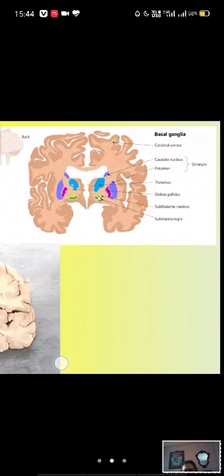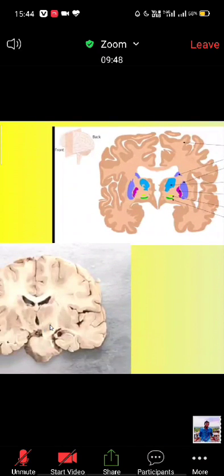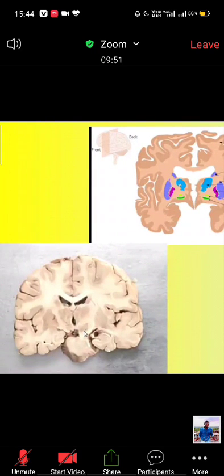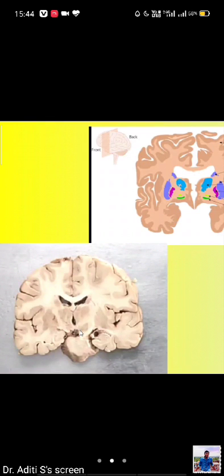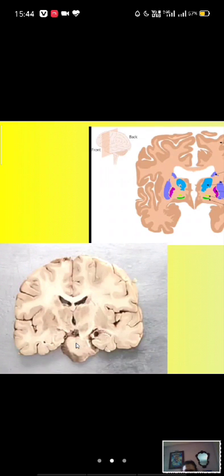Look at this. This is the subthalamic nucleus of Luys, and what is below it? Substantia nigra. Okay, and internal capsule is here. This is the subthalamic nucleus, and this is the substantia nigra. And you see this V-shaped structure. This is the head of caudate nucleus. Okay, this is head of caudate nucleus. And you see this is the internal structure.